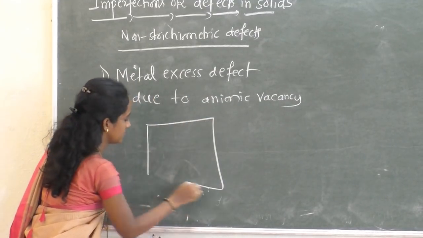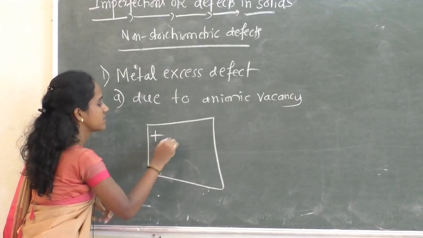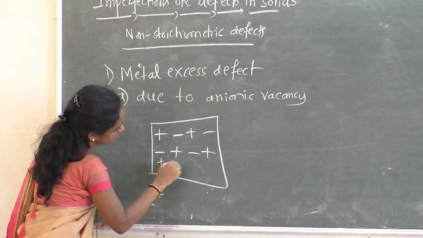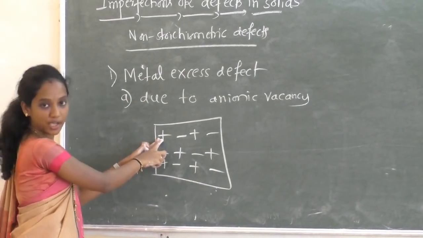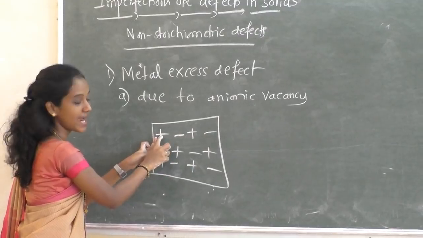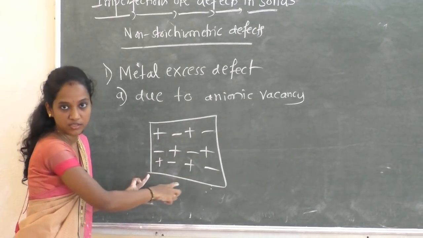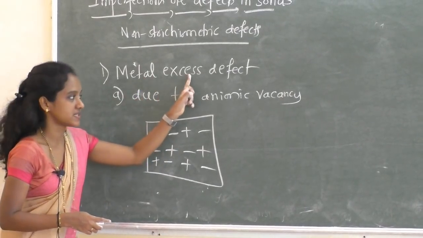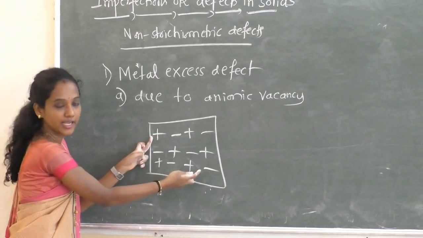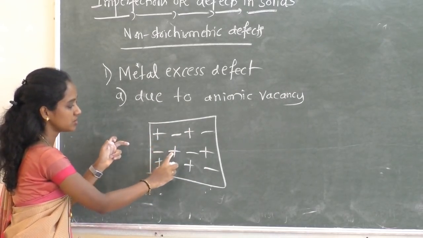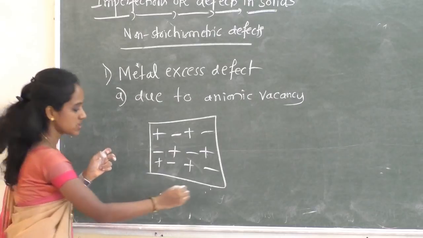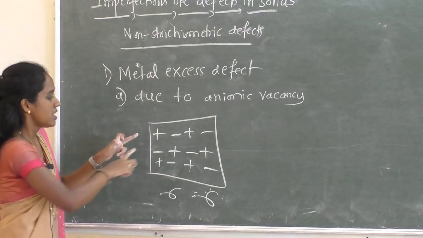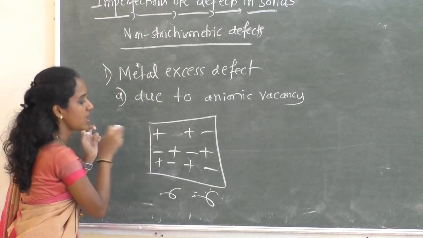See, what is this? An ionic solid. The lattice sites are occupied by cation, anion, cation, anion. Clear? Now, we need metal excess. If you count the number of anions and cations here, how many cations are there? 1, 2, 3, 4, 5, 6. 6 cations, 6 anions. Now it is stoichiometric.